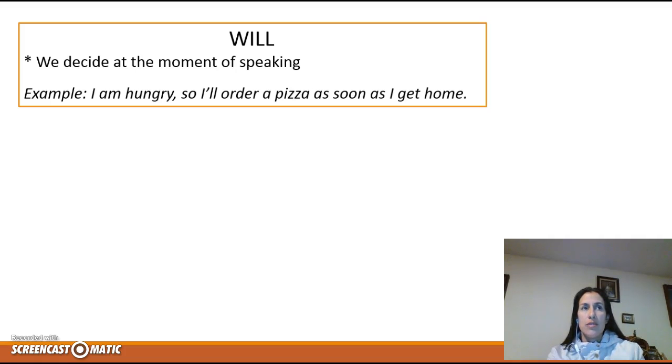So that means that, for example, if right now I decide that I want to go to Acapulco on vacations, then I would tell you I will go to Acapulco on my next vacations.